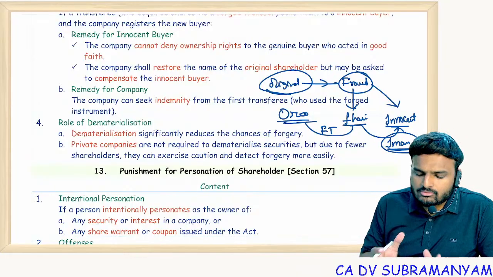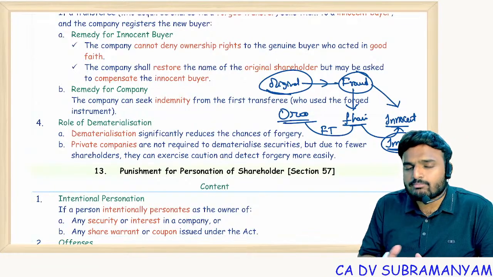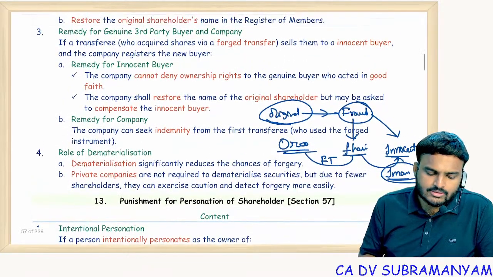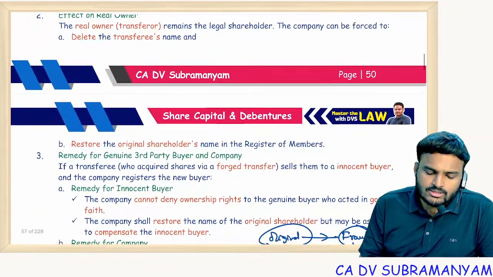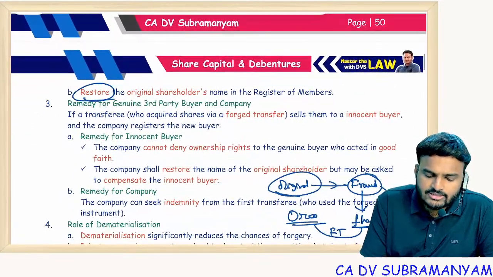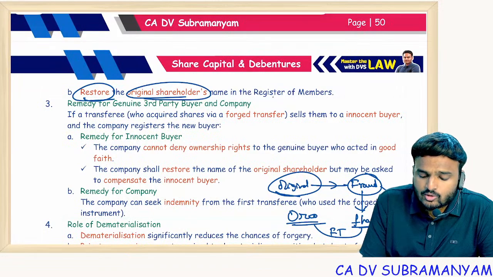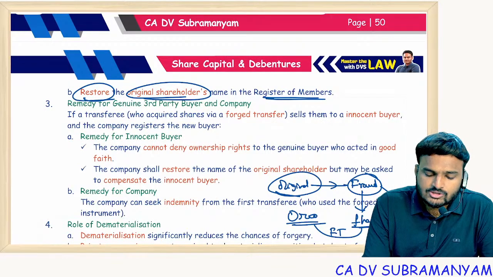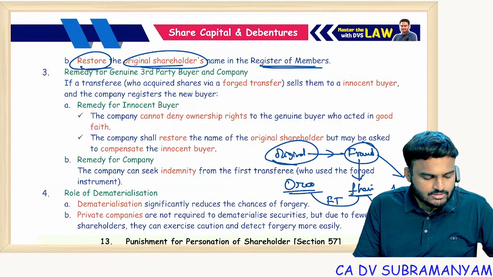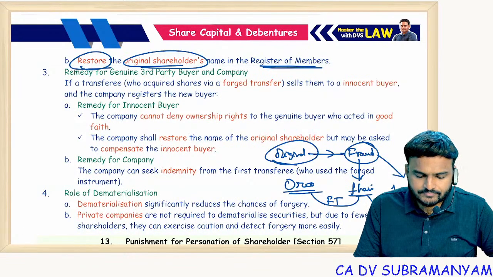Now, you have to discuss the rights and liabilities of each and every person. That's it, the point will be over. Okay. So the original shareholder's name initially was deleted, right? So the company must restore the original shareholder's name in the register of members. Bring back the name of the original shareholder.